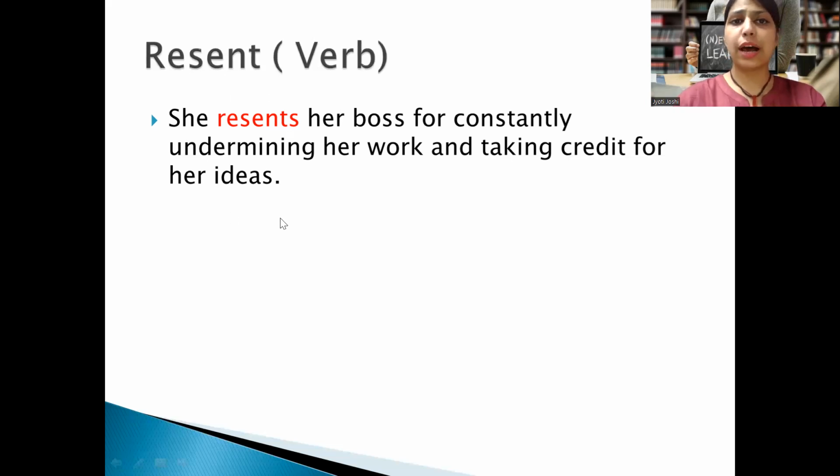So you have seen such things happening in offices where a person is working very hard, but at last the boss is taking all the credit for the work. So then in this case, there is a kind of anger that the person has shown. Because of that anger, the way she behaves, that action is called resent.